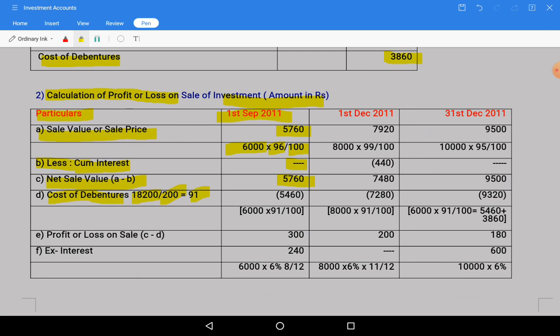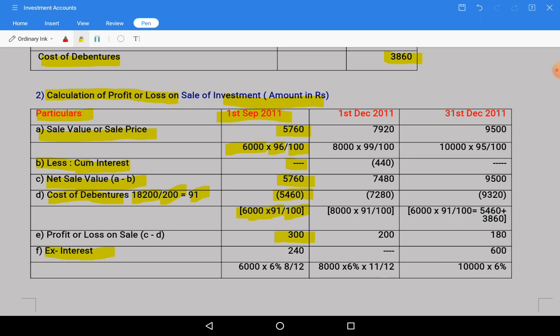The purchase price per debenture is 91. So we are going to sell 6,000 of nominal value, 91 purchase price divided by 100, that is the face value. So we will get 5,460 as the cost of debentures. Take out your calculators and check the values. From 5,760, if we deduct 5,460, there will be a profit of 300. So till here hope you have understood.